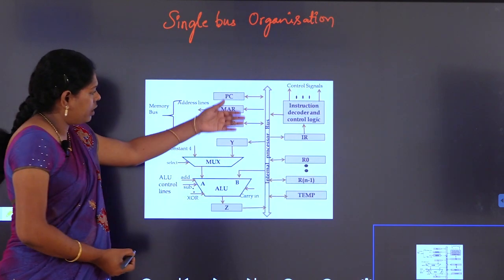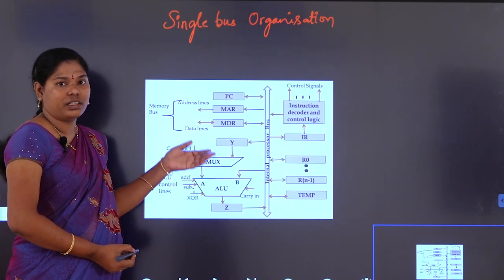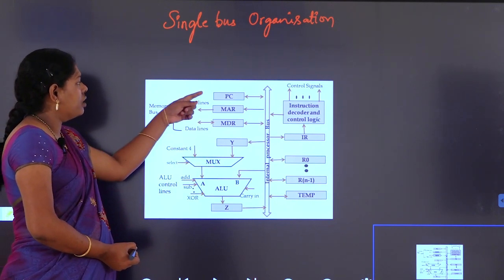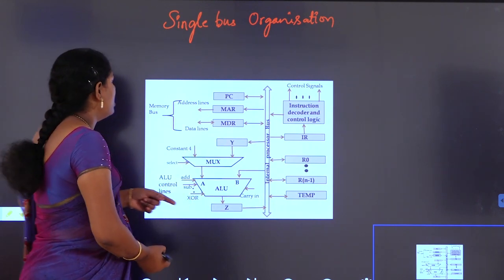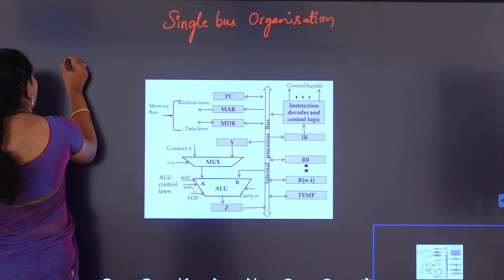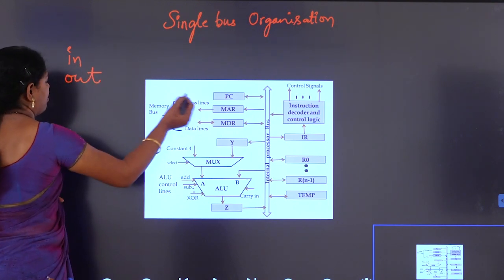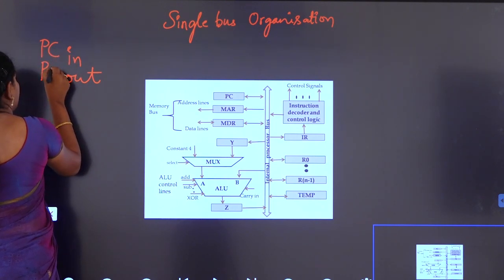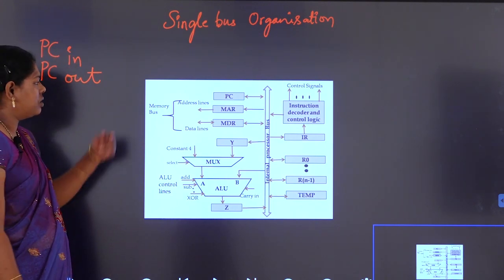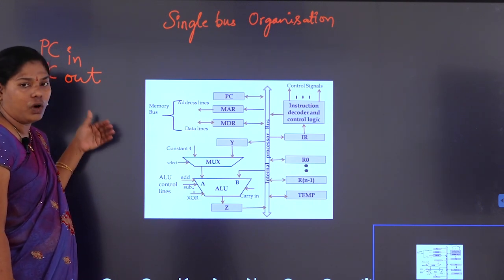Here is the internal processor bus, consisting of the address bus, data bus, and at the same time the control bus. Here the PC, MAR, MDR, all those are control signals, and for each signal we have an in and an out. For example, for PC there is a PC in signal and at the same time a PC out signal. Similarly for MAR, MAR in and MAR out.